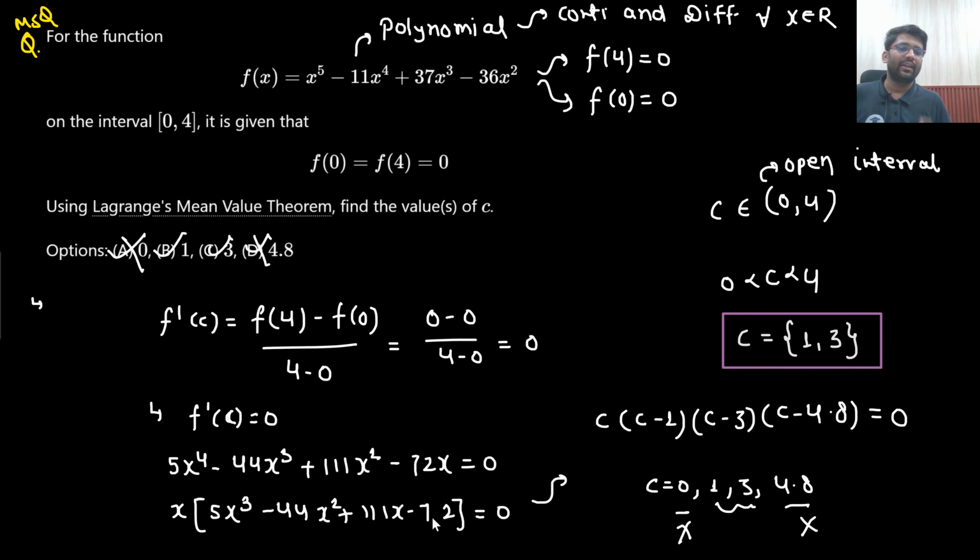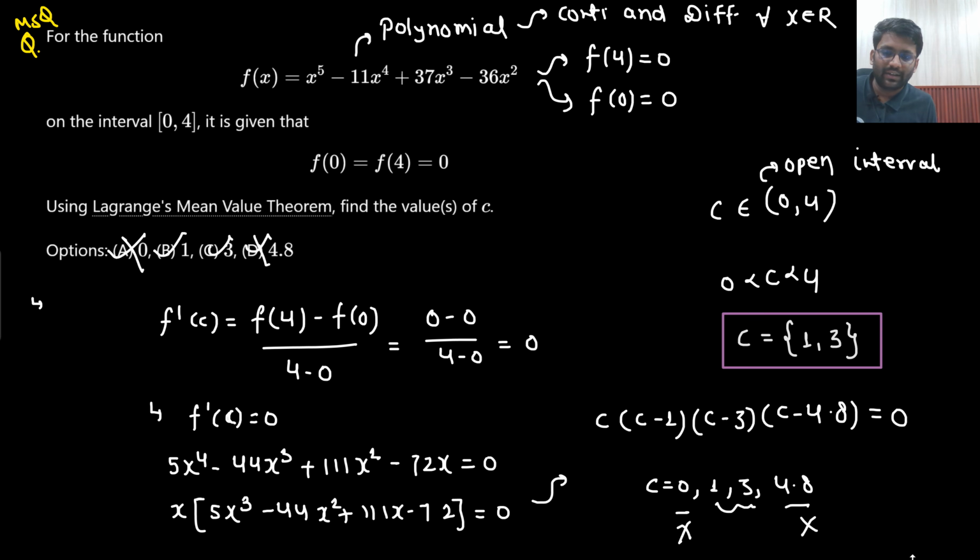So always take care of one thing: whenever you solve it, we need to take care of what all points are lying on the boundary. Is that understandable to you? So shall we draw the graph of f(x)? Whatever the f(x) was given, this f(x) was given. I am just putting that here.